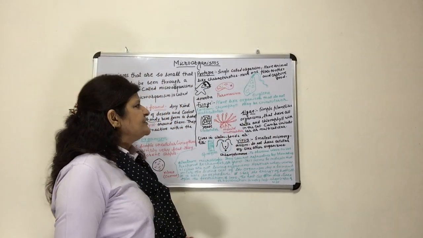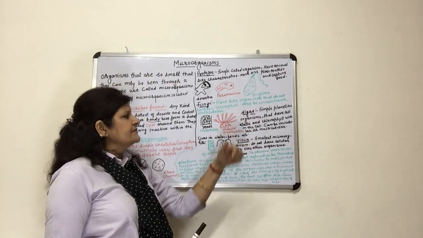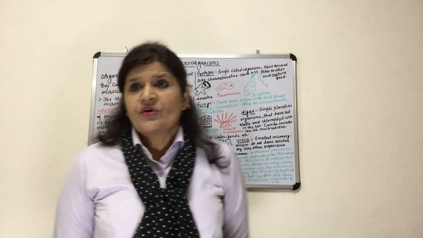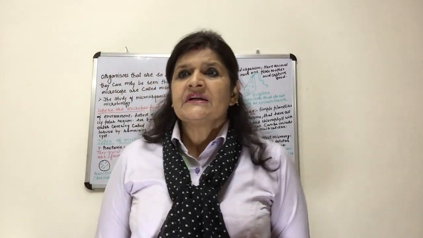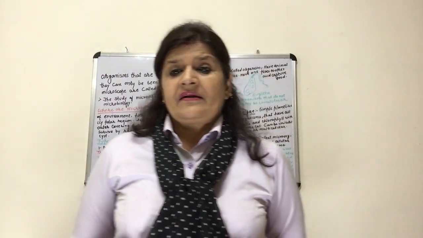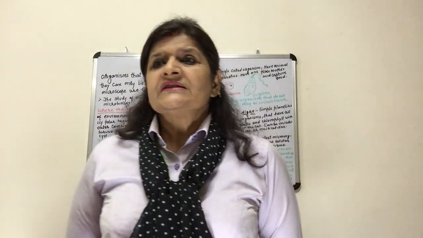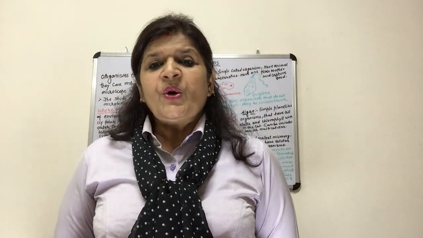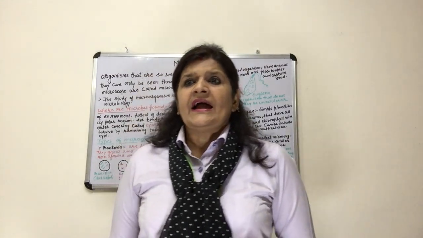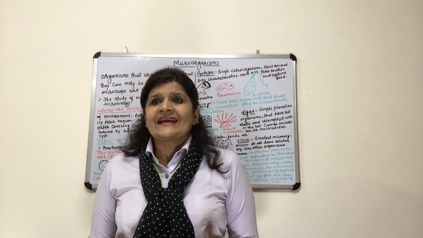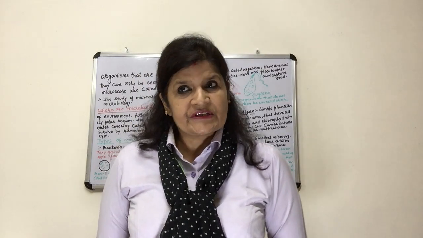This is one which I explained to you, that they behave like animals. Now next is fungi. Fungi are plant-like organisms that do not contain chlorophyll. These are a group of diverse organisms that feed on decaying matter. The fungi always feed on decaying matter. They are like plants but do not have chlorophyll, so they cannot prepare food. They do not have chlorophyll, so they cannot carry out the process of photosynthesis.